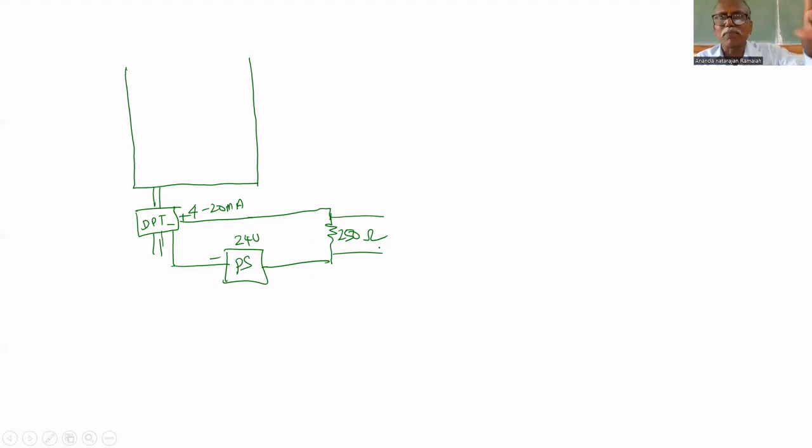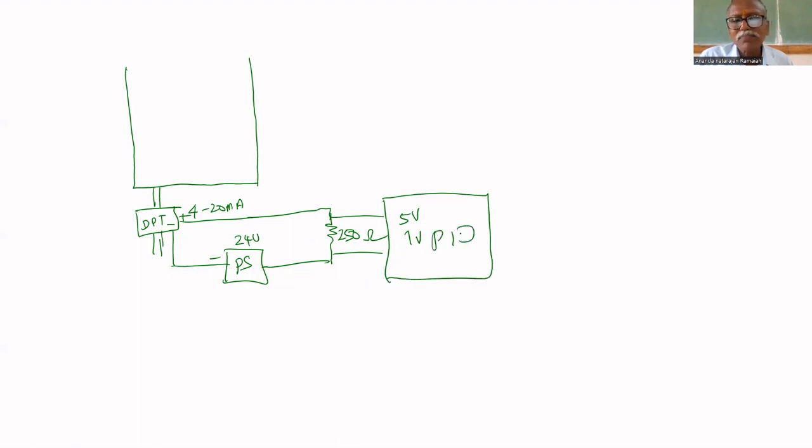20 milliamps multiplied by 250, how much? 5 volt. You will get 5 volt. 4 milliamps multiplied by 250, how much? 1 volt. So it gives 1 volt means tank is empty. 5 volt means tank is full. That is given to the PID controller. PID controller receives 1 to 5 volt.